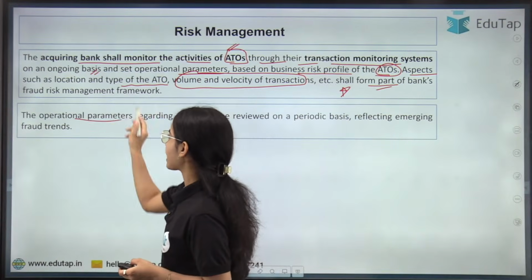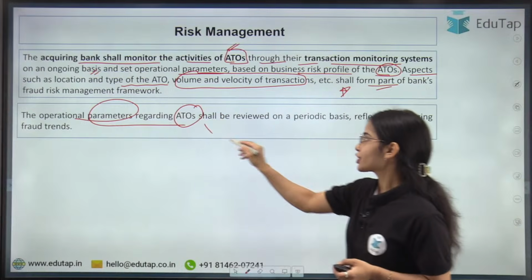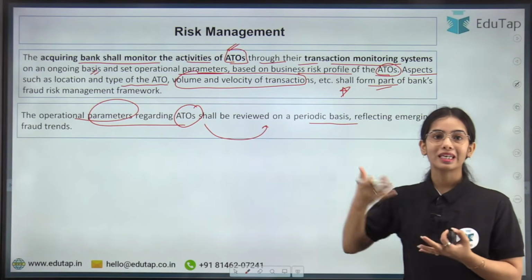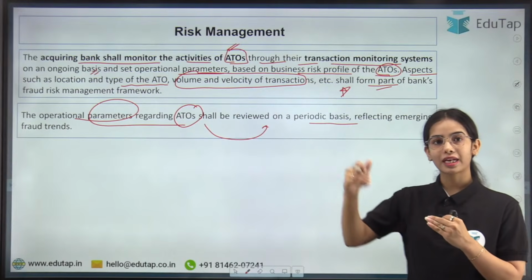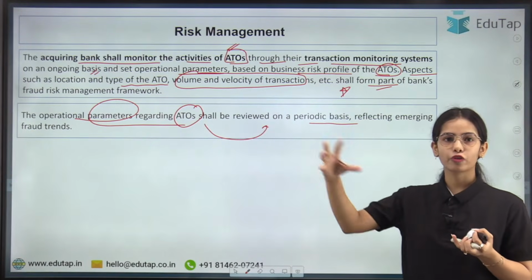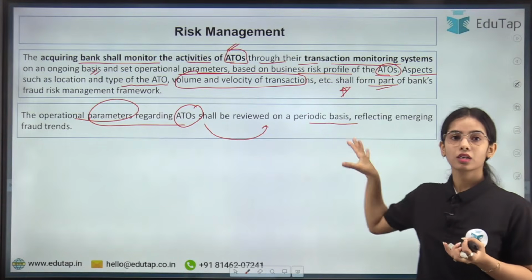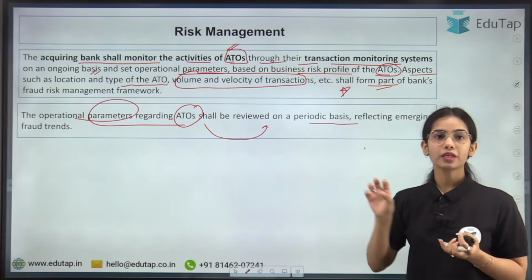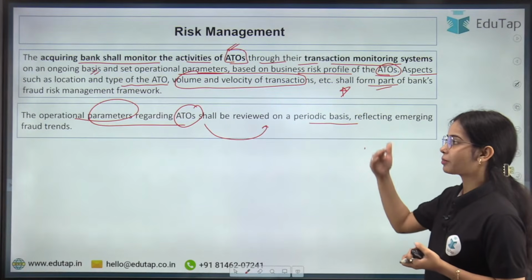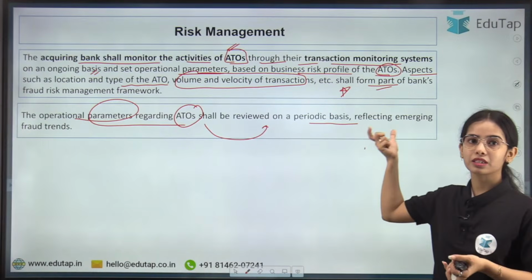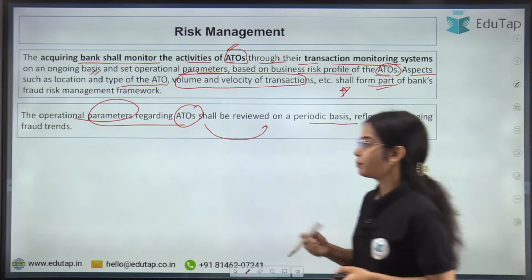The operational parameters regarding ATOs shall be reviewed on a periodic basis, reflecting the emerging fraud trends. So as the frauds are emerging, there are different kinds of frauds that are coming up. On the basis of different kinds of frauds, the banks have to take prudent measures. So operational parameters or operational guidelines should keep on updating as per the emerging fraud trends. Okay, this is the idea.